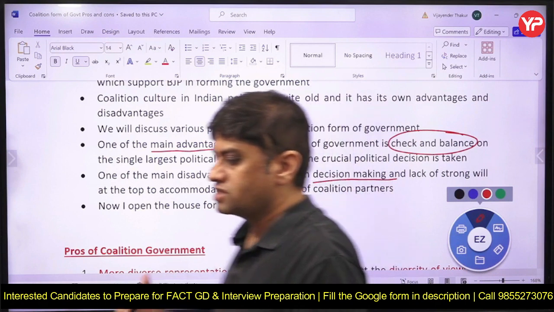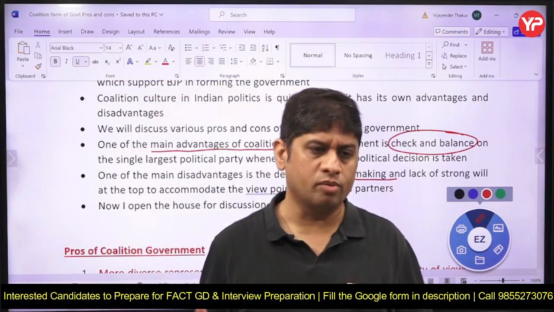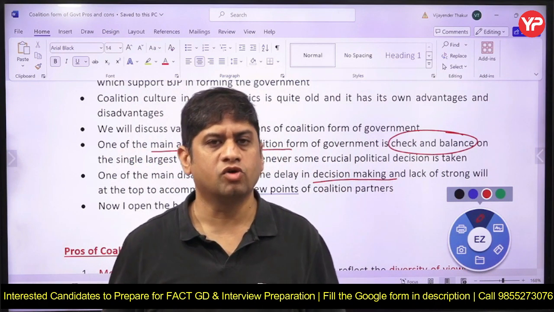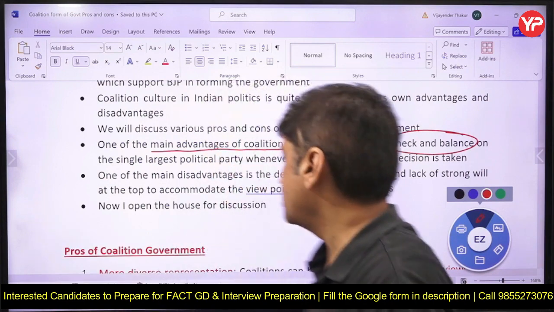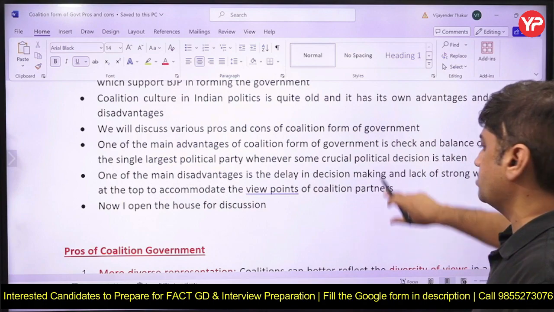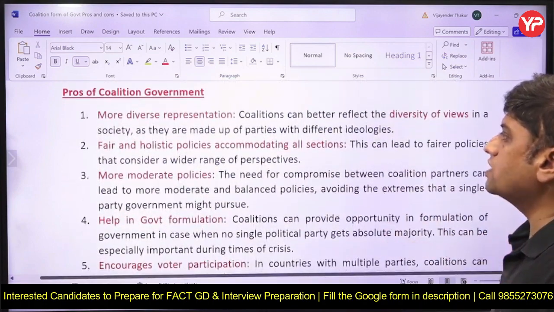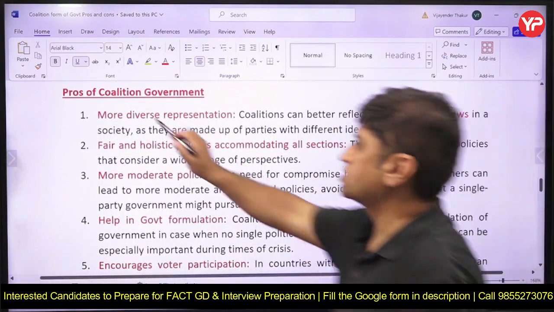Now if the government is all strong, and has nothing to worry about its stability, then it can take a strong decision. So there can be delay in the decision making. That can be the issue. Now, pros and cons. Pros, first we will discuss the advantages.